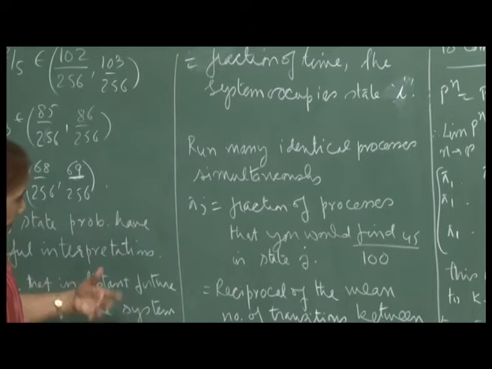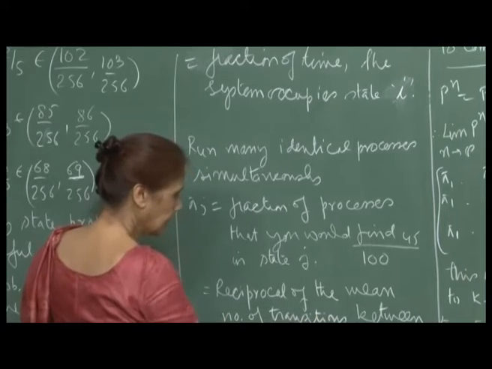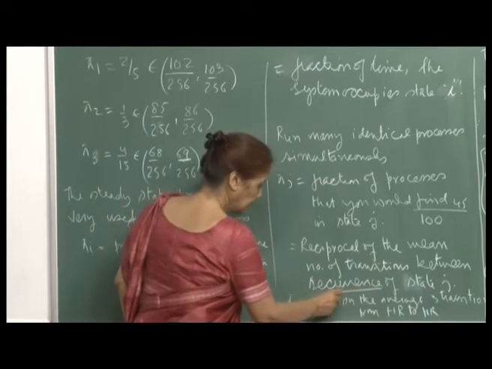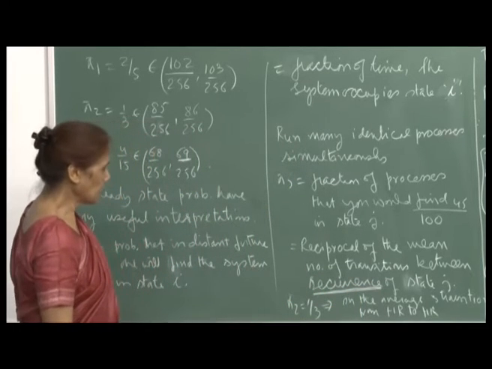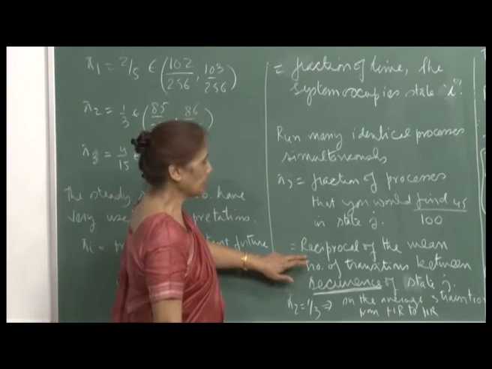Okay. And another interesting interpretation of the pi j is it is the reciprocal of the mean number of transitions between recurrences of state j. This recurrence I will define formally after some time, which is also very important. So, what we are saying is that this is the reciprocal of the mean number of transitions.